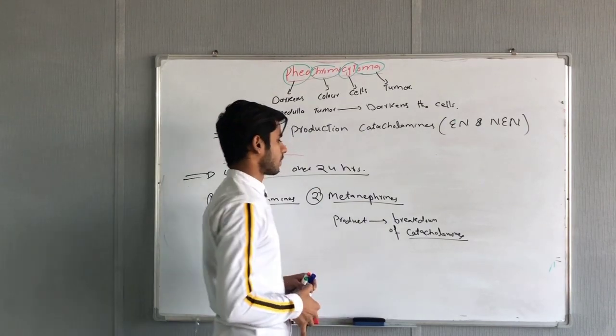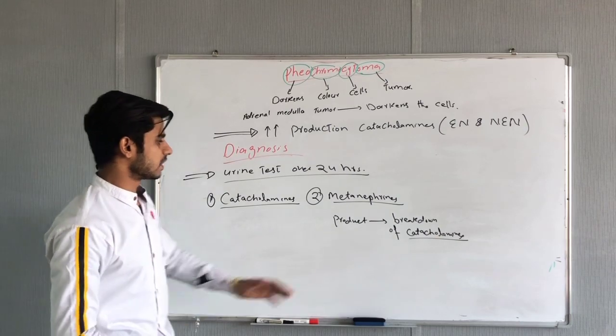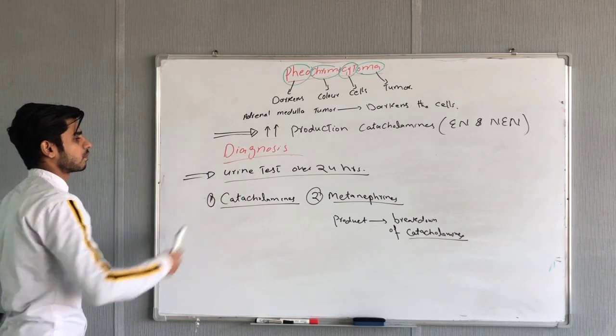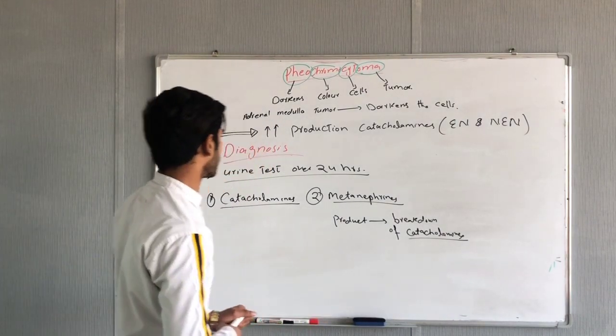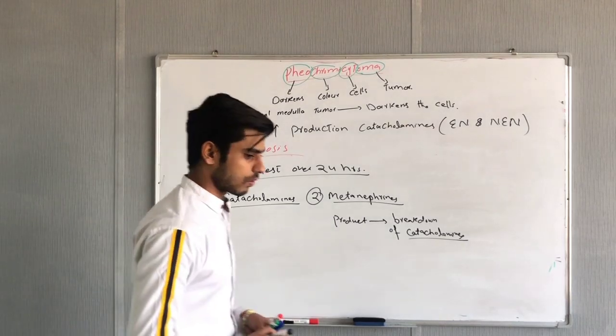production of metanephrines. When metanephrine is present in our urine, it clearly confirms that there is more production of catecholamines. Catecholamines we have already confirmed from the urine test, catecholamines are more and metanephrine is also more, so it is confirmed that the disease is pheochromocytoma. There is more production of catecholamines.